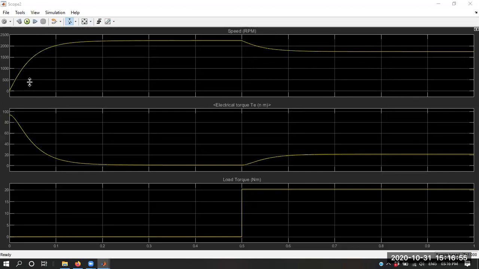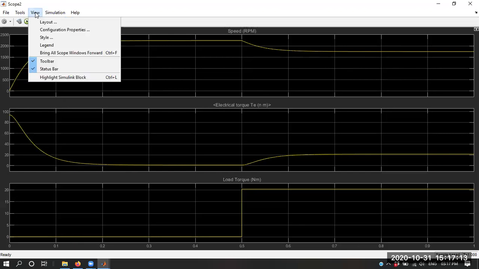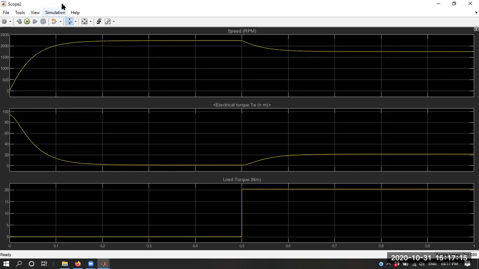Over here you can see this is the scope. Many times, whenever you want to plot this result, later on we'll also conduct a session on how to print the result and all that. But while doing the simulation, many times we find that this black version of the scope is not convenient for seeing. So you can also edit this particular scope.